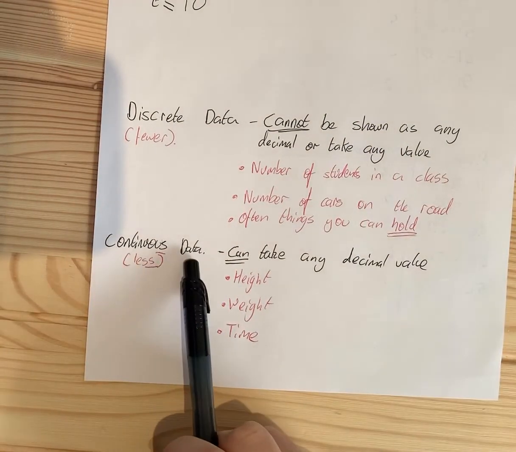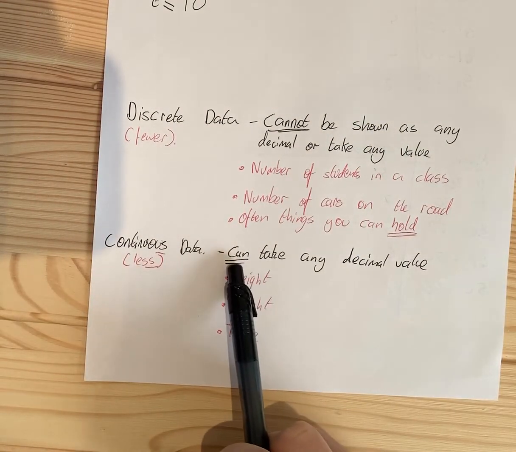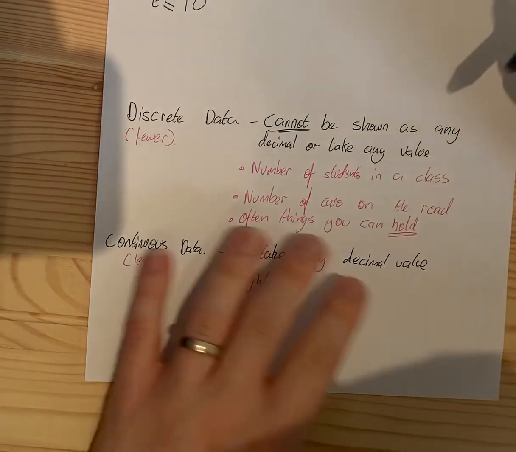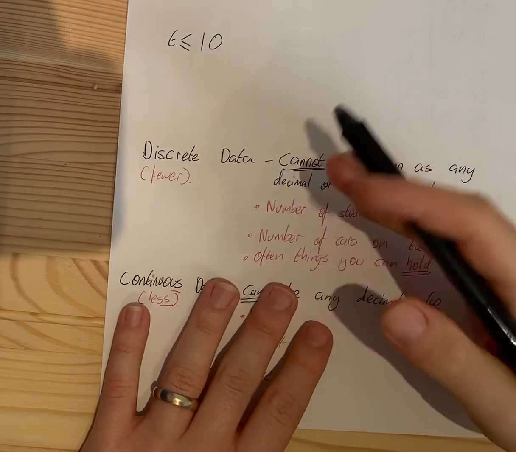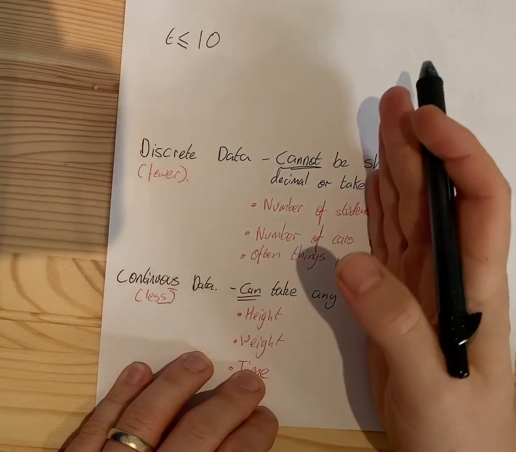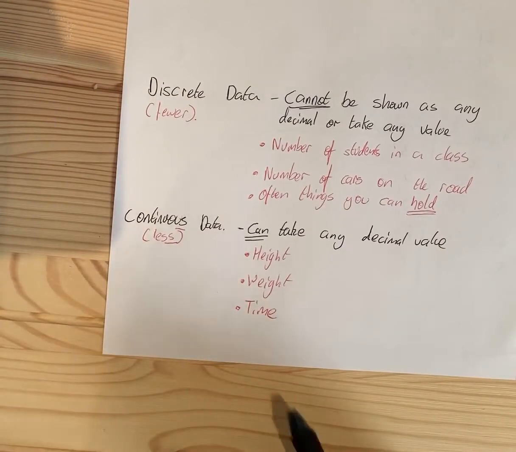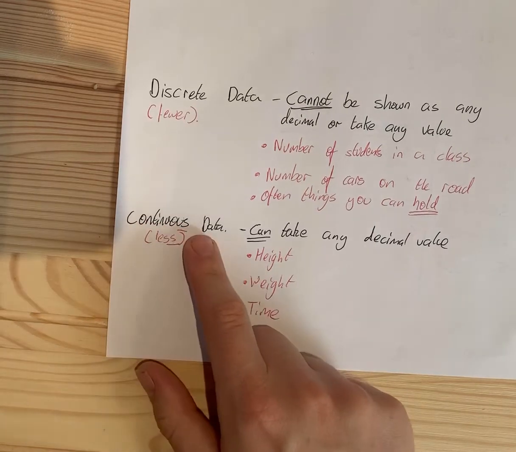Now, continuous data is data that can take any decimal value, so there's no gaps in it. With discrete data, there's gaps. It's 1 car, then there's a gap, 2 cars. Continuous data has no gaps. So this is things like height. A line could be 4 centimeters long. It could be 5 centimeters long. It could be 4.5 centimeters long. It could be 4.32 centimeters long. So there's no gaps. It's continuous.